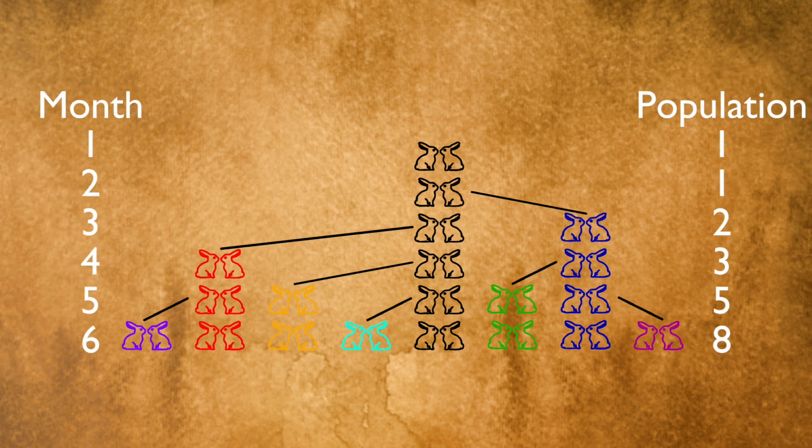The formula is simple. It's the number of new rabbits plus the number of rabbits that are old. And this is actually pretty simple because the number of old rabbits is the number of rabbits there was the month before. And the number of new rabbits is the number of rabbits there was 2 months before, because the rabbits that were there 2 months before are all now able to reproduce. So it is this exact number that there will be of new couples.